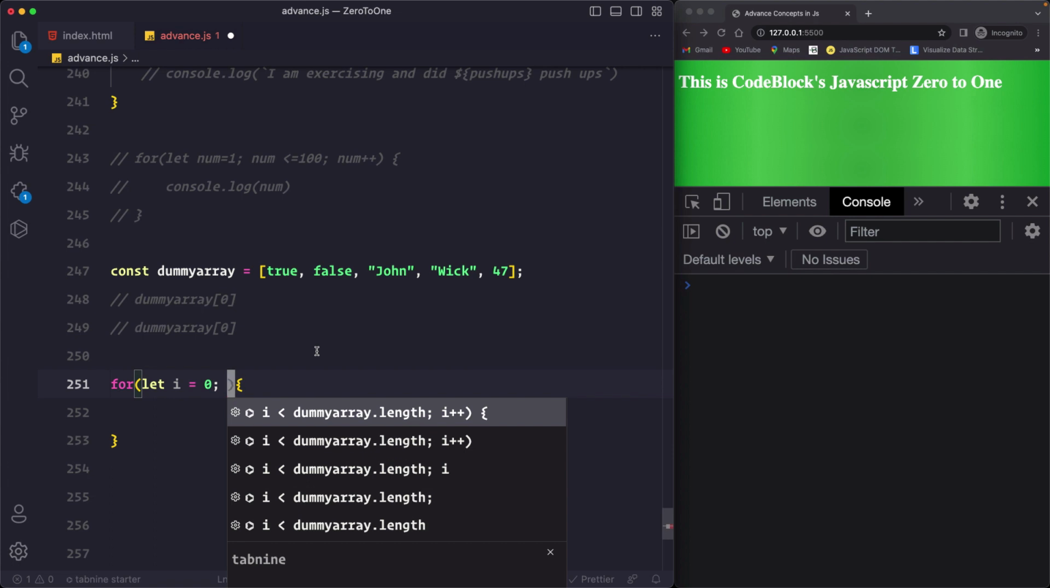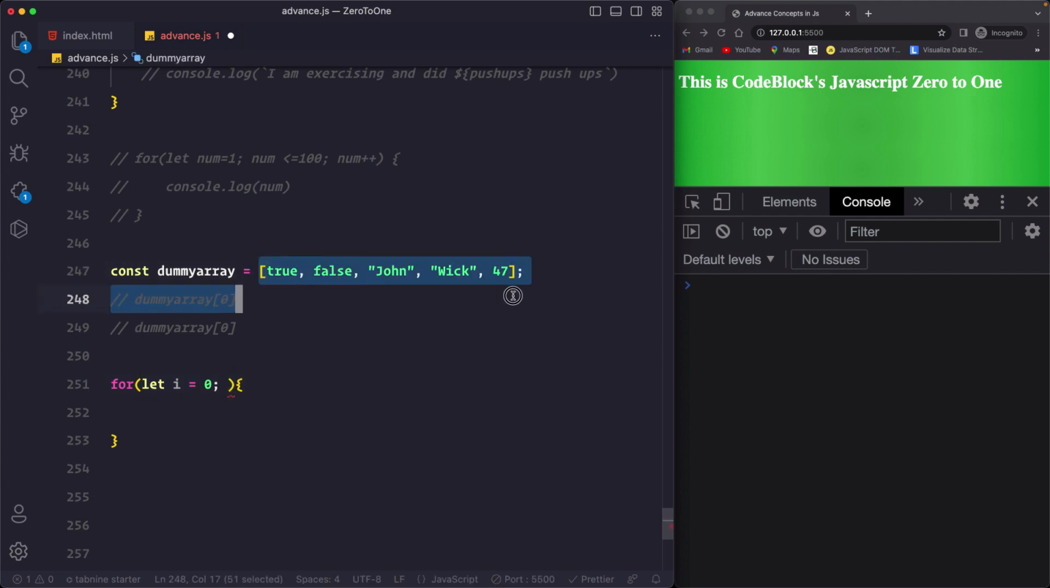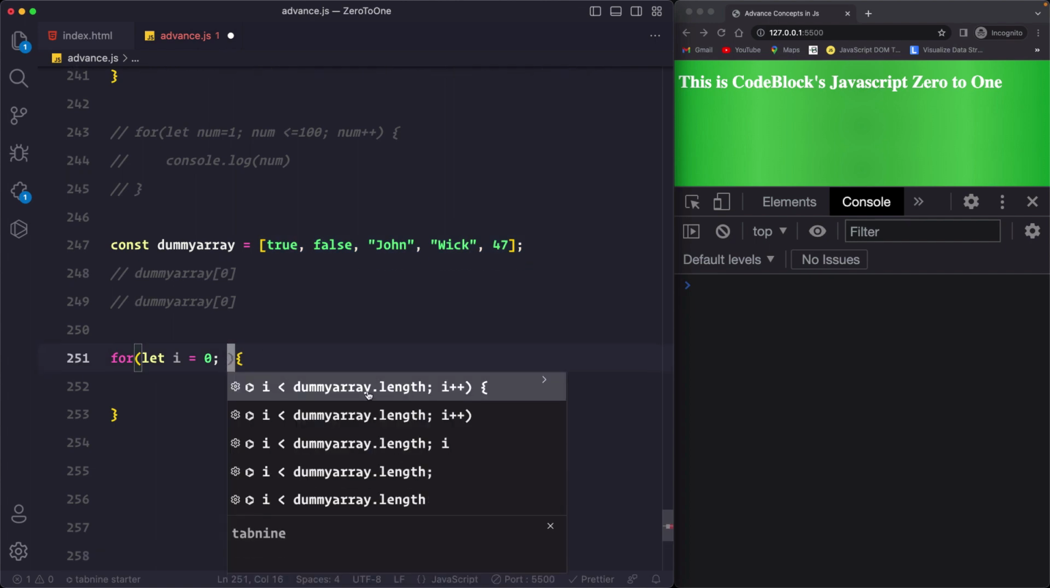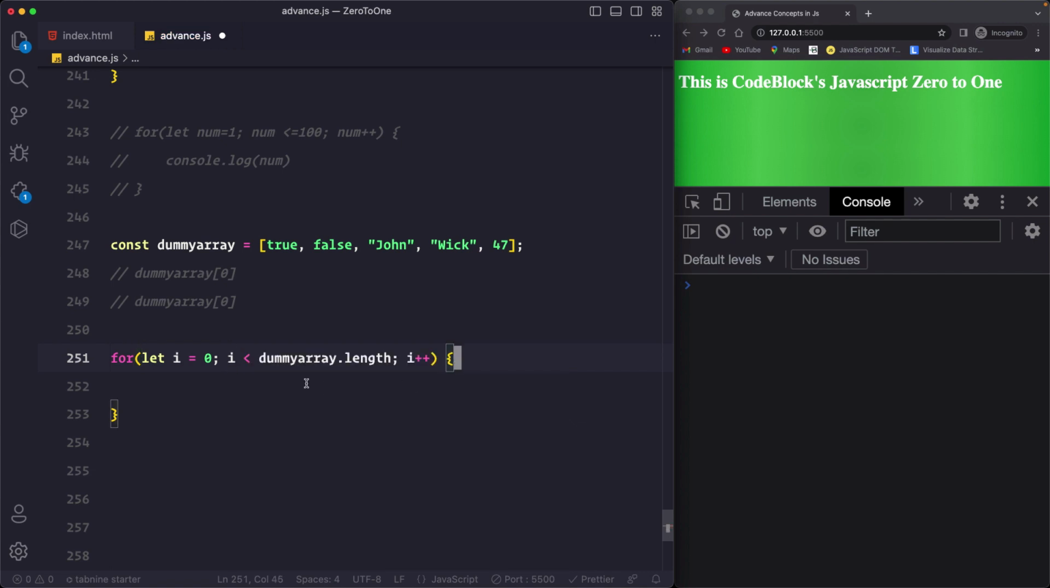Well, what is up to something? Well, that is the length of this array. So that's why when I click it, you see that Tabnine is automatically suggesting me that, hey, do you want to iterate over dummy array.length, which would be, I don't know, I don't want to count dummy array.length. So yeah, I surely want to. So if I click here, you see my for loop is completed.